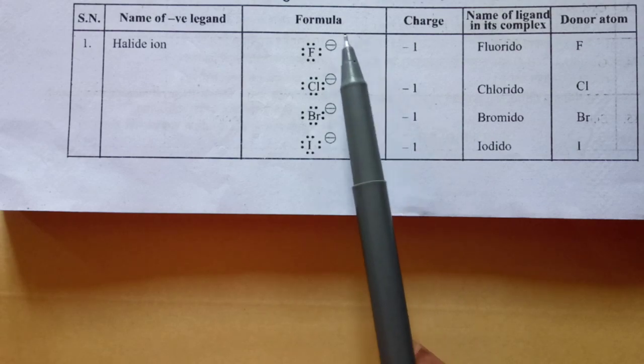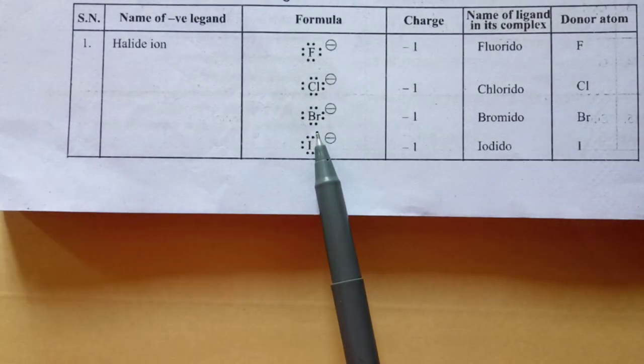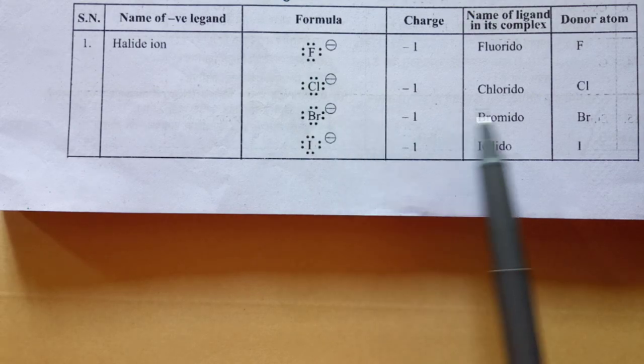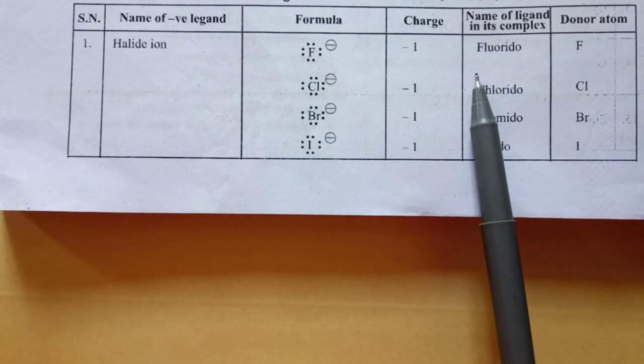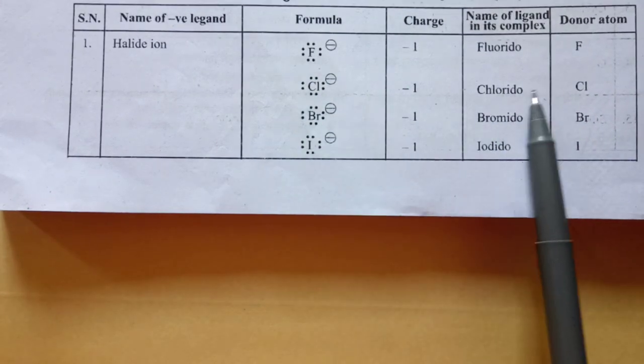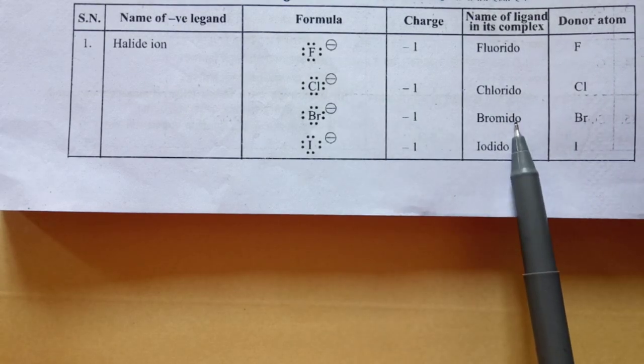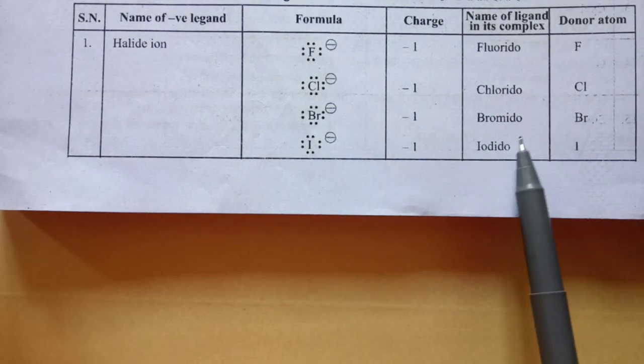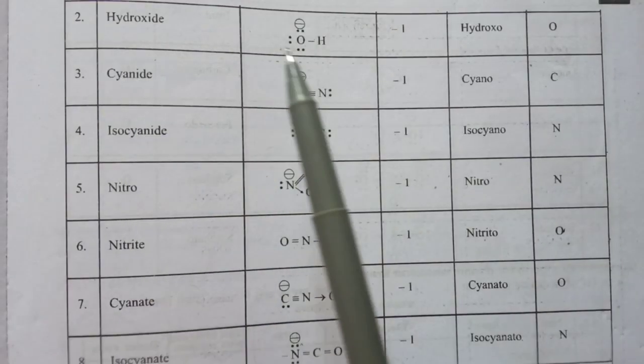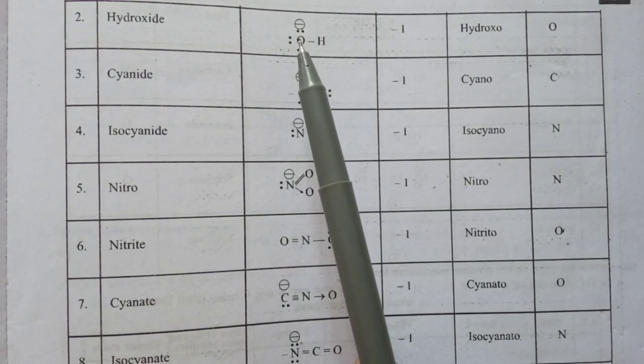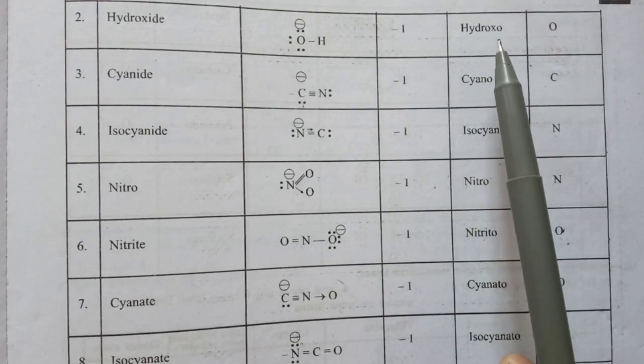When negatively charged ligands are named in a complex compound in IUPAC nomenclature, an O is added at the end of the ligand name. Fluoride means fluorido, chloride means chlorido, bromide means bromido, and iodide means iodido. Hydroxide, OH, has O as the donor atom with a -1 charge, and is named hydroxo.